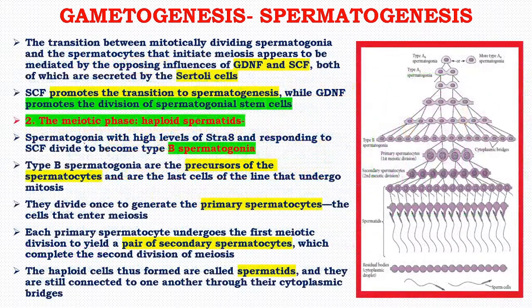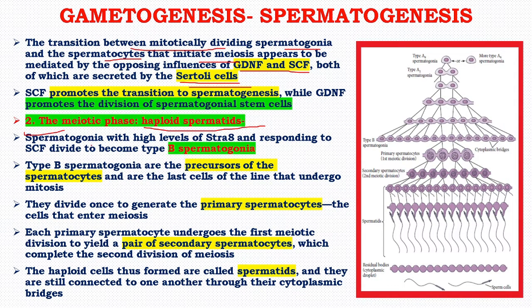So, the transition between mitotically dividing spermatogonia and the spermatocytes that initiate meiosis appears to be mediated by the opposing influences of GDNF and SCF, both of which are secreted by the Sertoli cells. SCF promotes the transition to spermatogenesis, while GDNF promotes the division of spermatogonial stem cells. So the second phase is the meiotic phase, and this results in the formation of haploid spermatids.